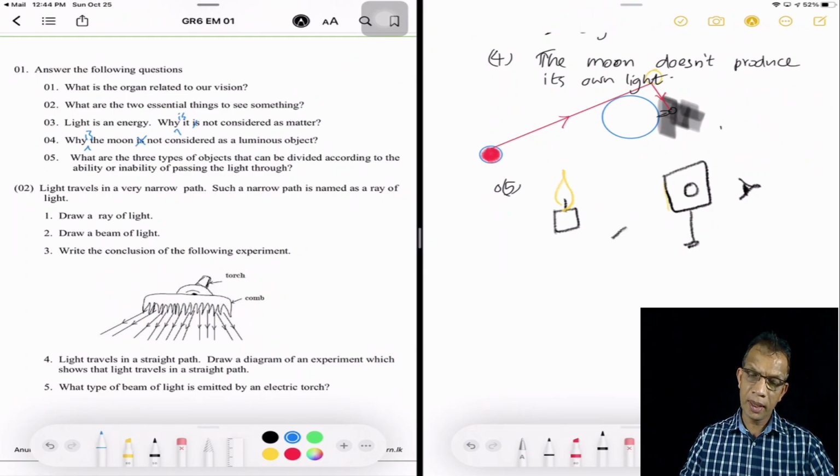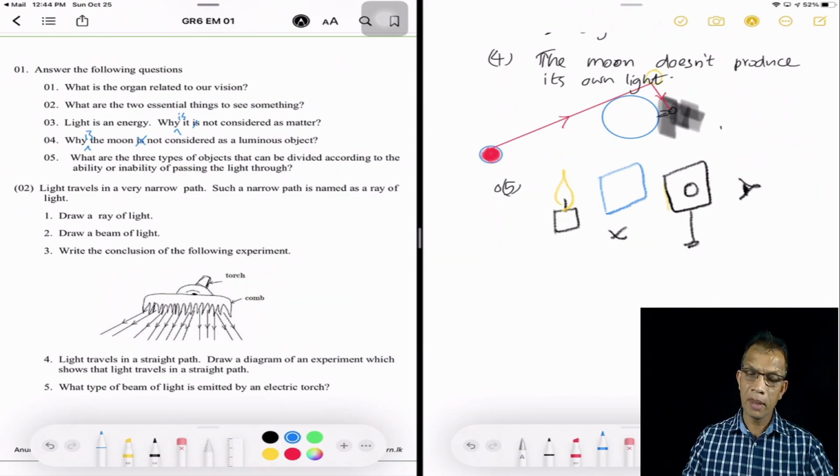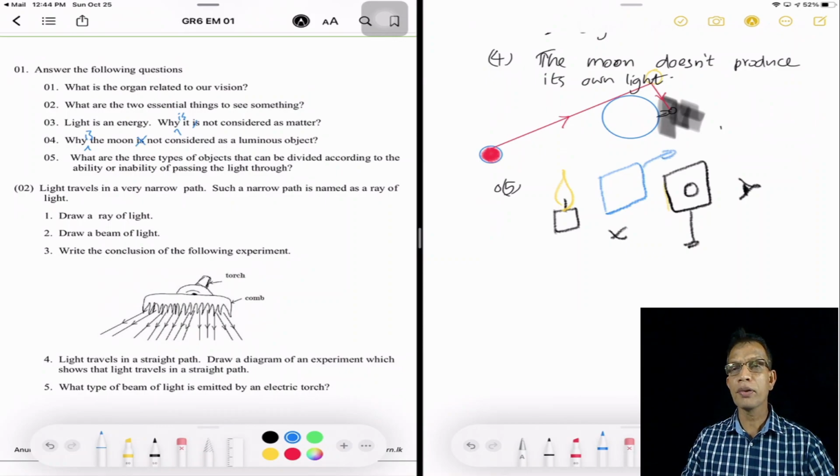In the position X, we could keep different objects that we wanted to observe. It may be a sheet of aluminium, a cardboard, a plain glass, or decorative glass, something like that.